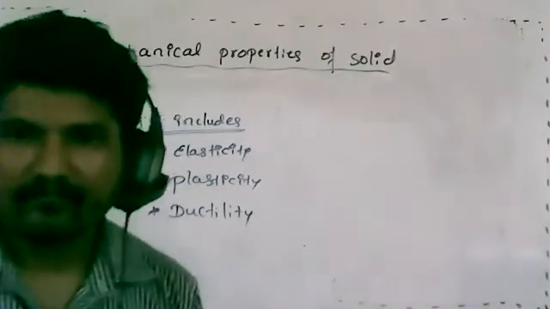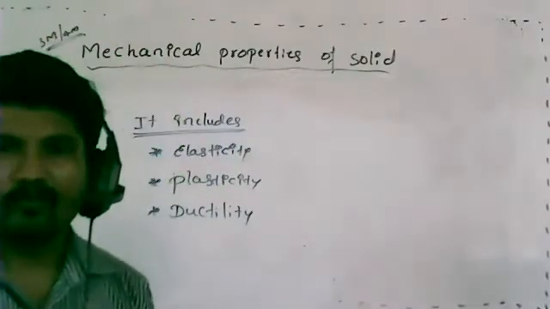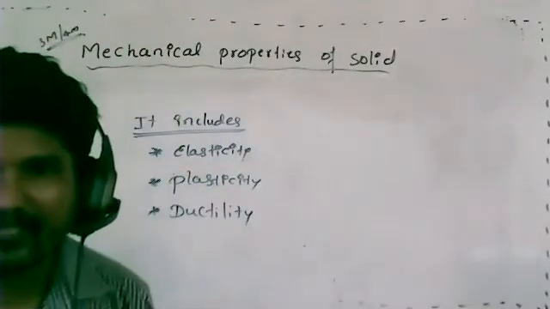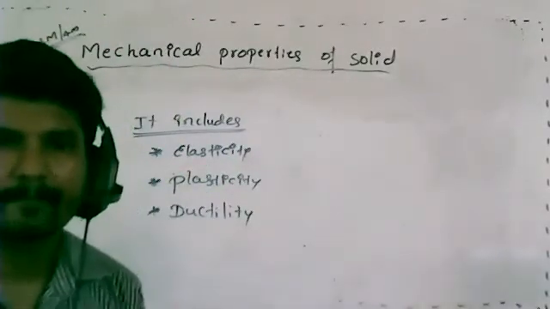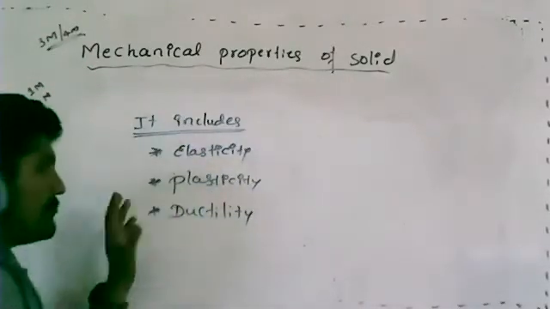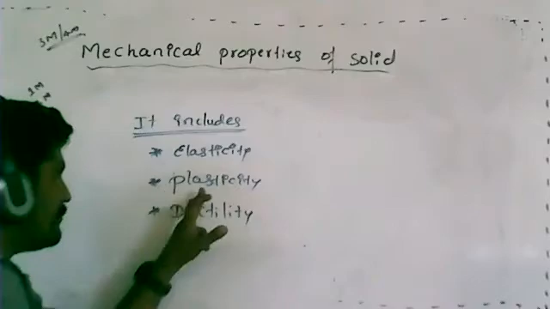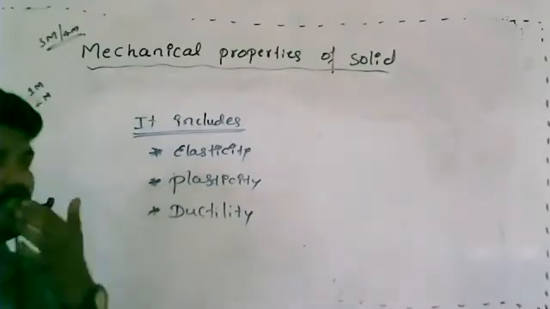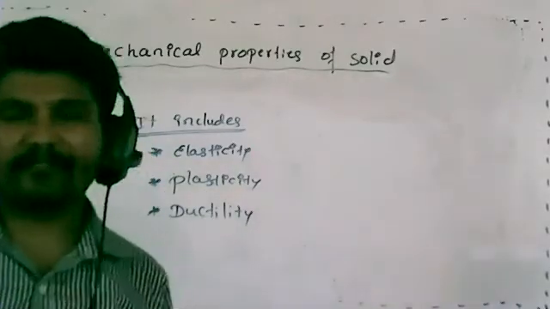Yes, good, Adarsh. Correct. It includes three concepts: the first is elasticity, the second is plasticity, the third is ductility. How can I define these three things?